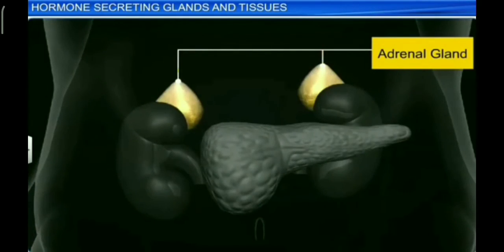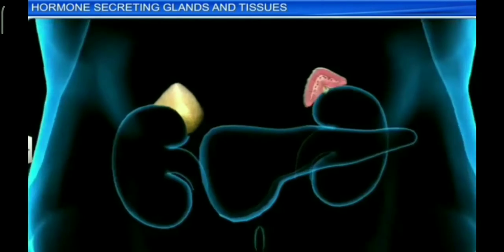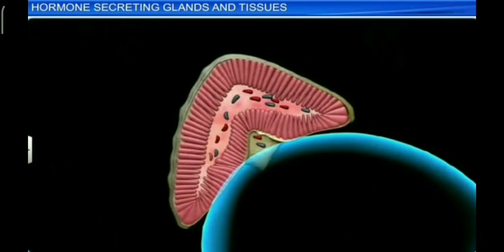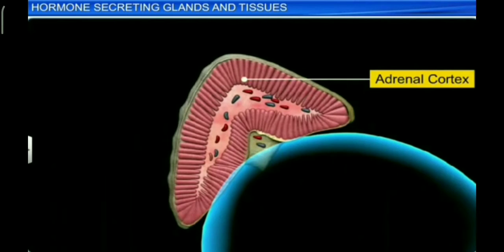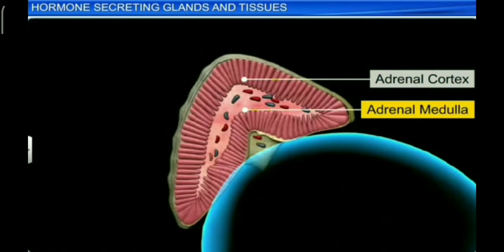Adrenal gland. Adrenal glands have dual origin from mesoderm and ectoderm. They are located on the upper border of each kidney. Adrenal glands are small, conical, yellowish glands. They show two distinct regions, outer cortex and inner medulla.